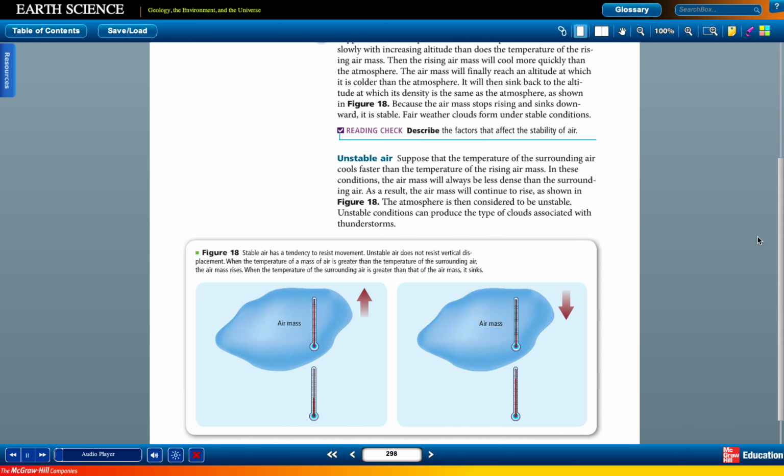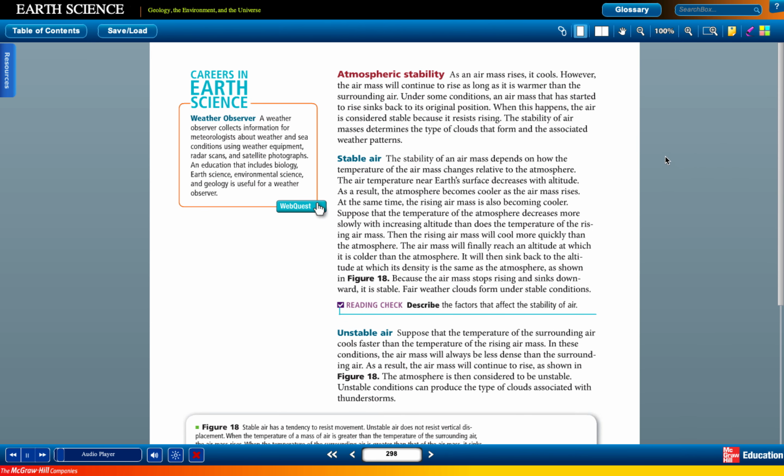Atmospheric stability. As an air mass rises, it cools. However, the air mass will continue to rise as long as it is warmer than the surrounding air. Under some conditions, an air mass that has started to rise sinks back to its original position. When this happens, the air is considered stable because it resists rising. The stability of air masses determines the type of clouds that form and the associated weather patterns.